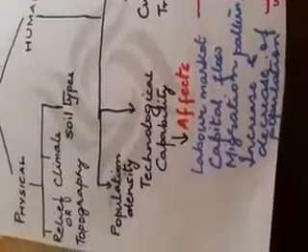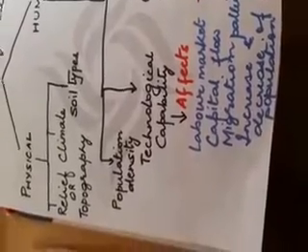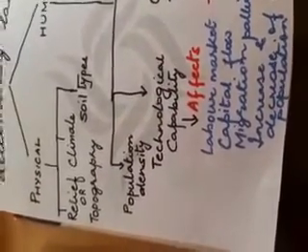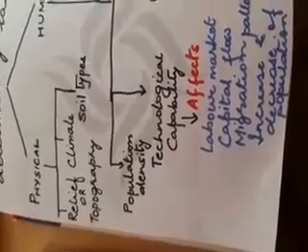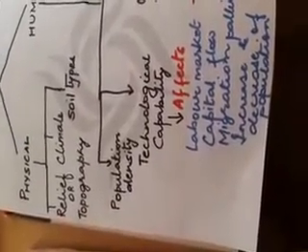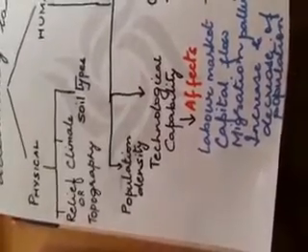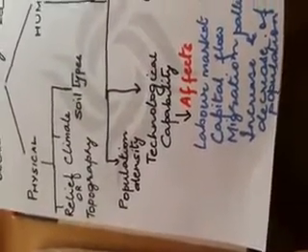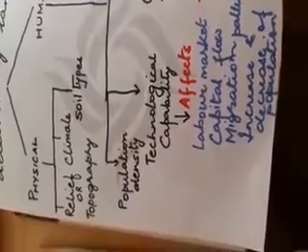So technological capability is important in determining the use of land. If technology is advanced, you will find more land is devoted to industries. Whereas if technology is poor, then there will be more agricultural use of land.